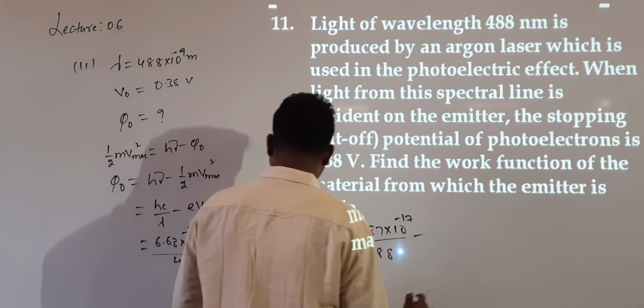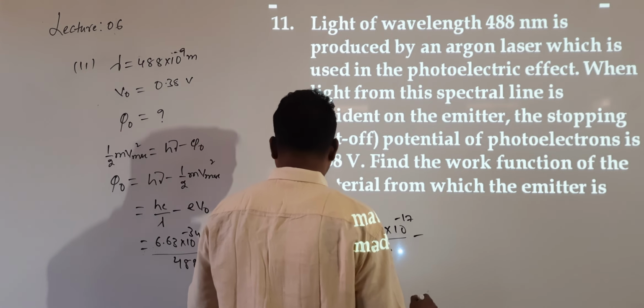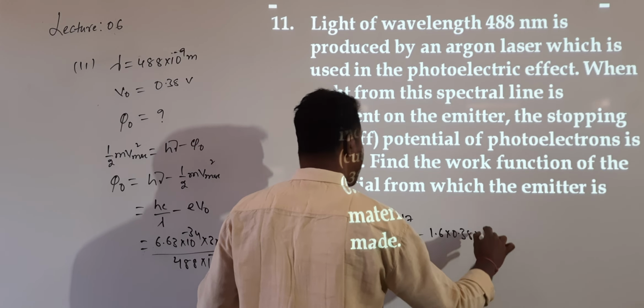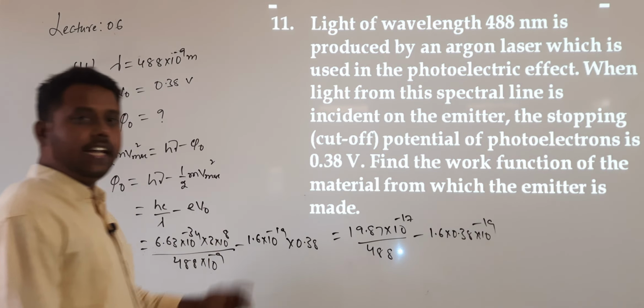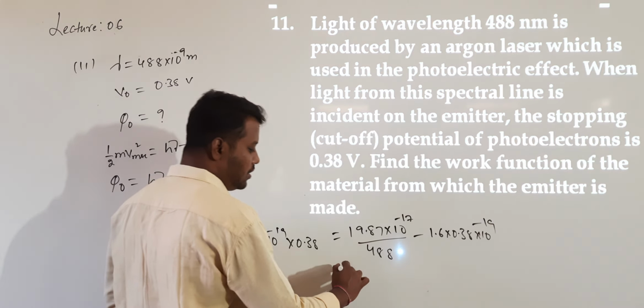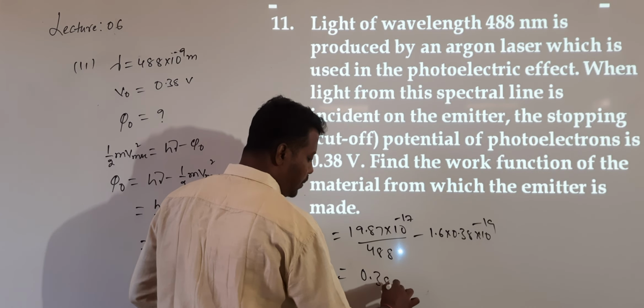488 minus, so this value will be equal to 1.6 into 0.38 into, so 10 power of how much? Minus 90. You need simplification again. So after doing the total simplification, what answer will we get? We want to calculate the work function value now. So to calculate the work function, the final answer after simplification, in this question number 11, the final work function value is 0.38. Total simplification, you get the answer of 0.38 volt.